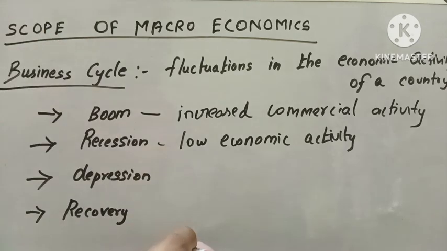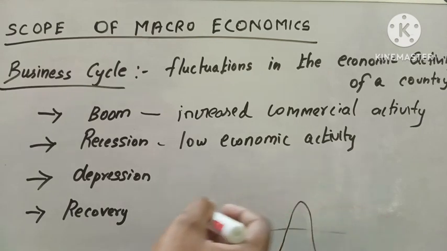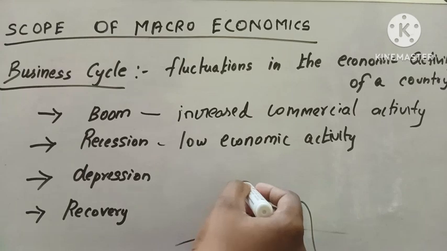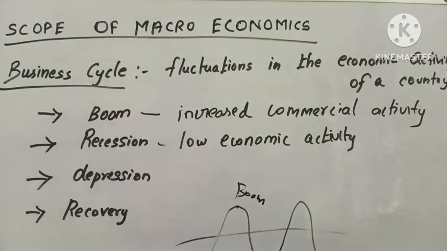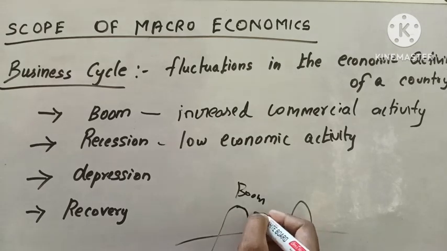So in a business cycle, there are fluctuations. It may be like this. This is the boom period. Then if the economy faces recession, it may be like this, a decline from the boom. But in depression it may be like this. This stage shows the depression period. Then this stage shows the recession.